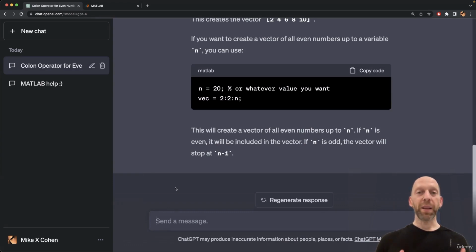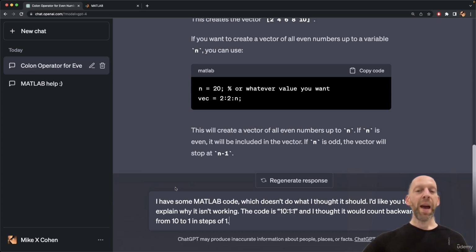I want to show you another example that builds off of this. And again, the colon operator is a little weird to grasp in the beginning. Many students struggle with it, especially for counting backwards. I often show this example, and students often struggle to understand why they cannot count backwards in integers from 10 to 1 when using 1 as the step size. It seems like this should work. I also remember first learning MATLAB a very, very long time ago and struggling with exactly the same thing.